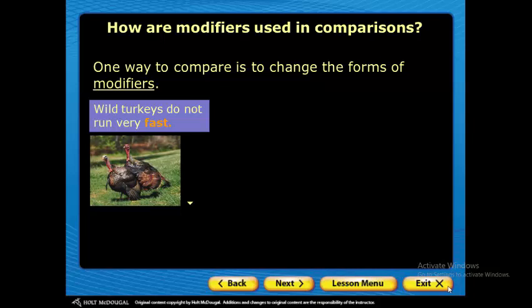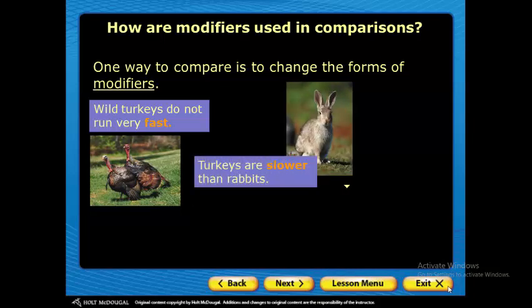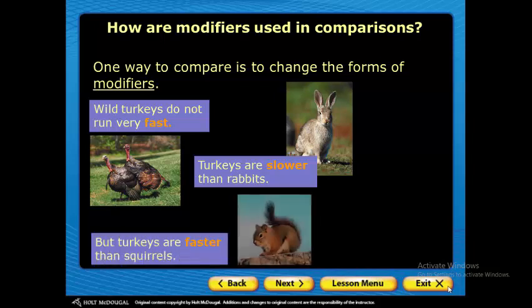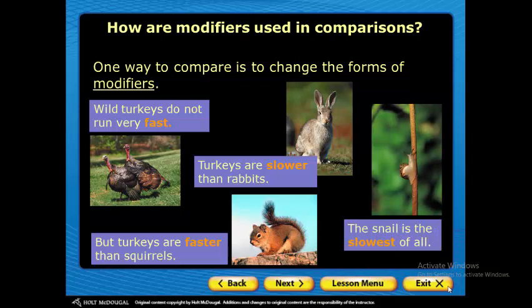One way to compare is to change the form of the modifier, like here. Wild turkeys do not run very fast. Turkeys are slower than rabbits, but turkeys are faster than squirrels. The snail is the slowest of all. So fast is the first kind of adjective, and then I change it into faster or slower if I'm comparing between two persons or two things, and then the fastest or the slowest if we have more than one.